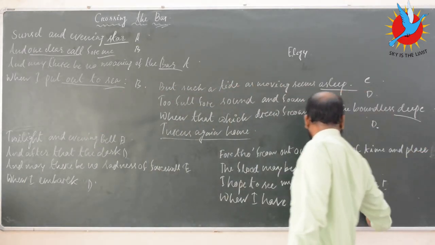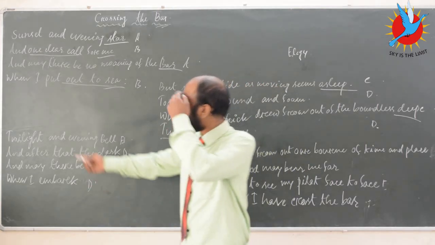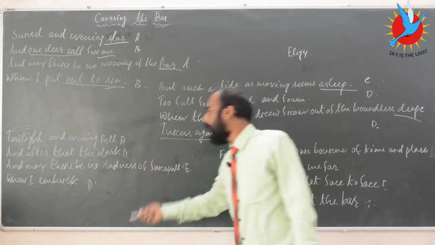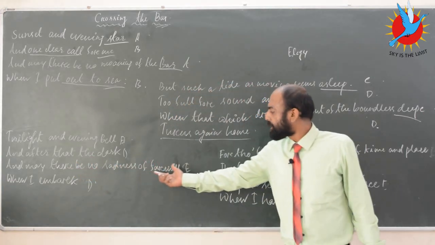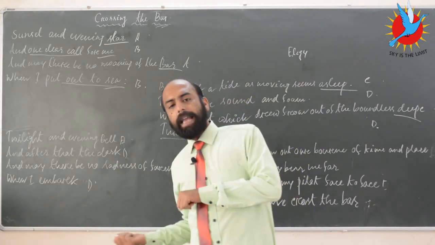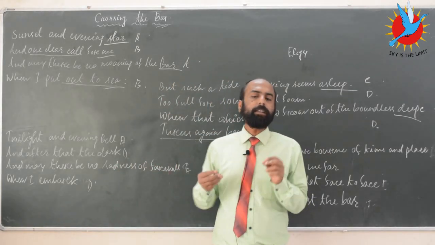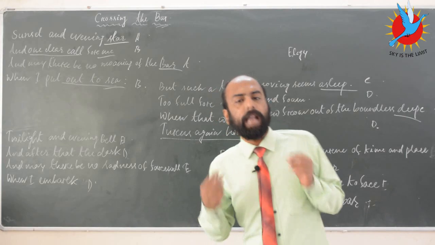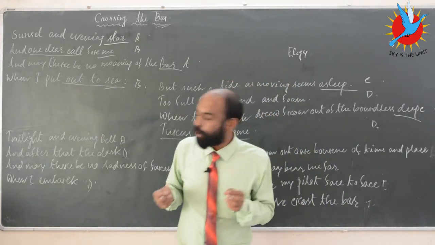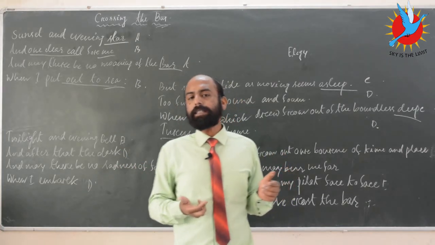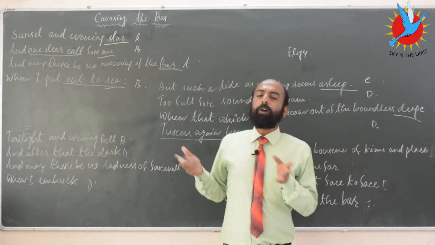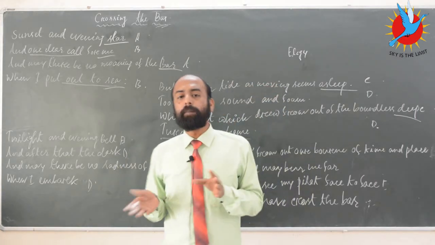So basically the third stanza, the rhyming scheme, as I said, twilight and evening bell, and after that the dark, and may there be no sadness of farewell when I embark. Now twilight in literature has always been symbolized as the end of life or the doom, which is very, very close. So twilight is that particular time when there is a faint ray in the sky and which marks the beginning of the night.